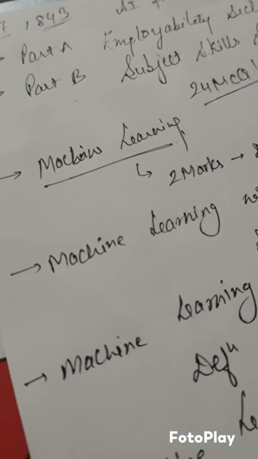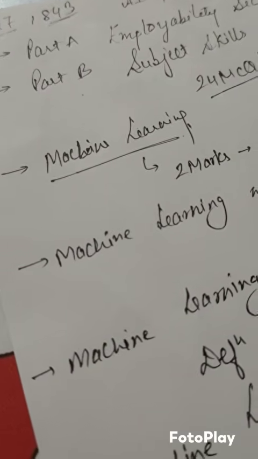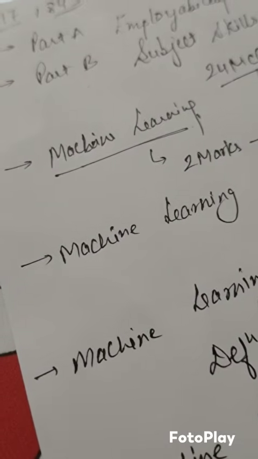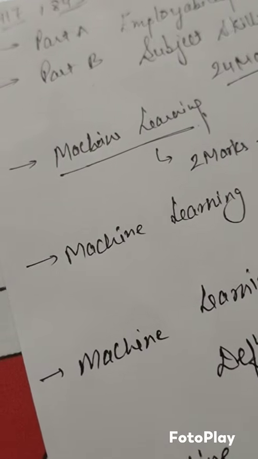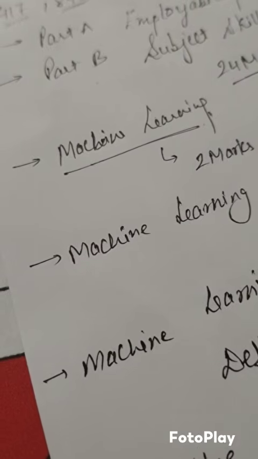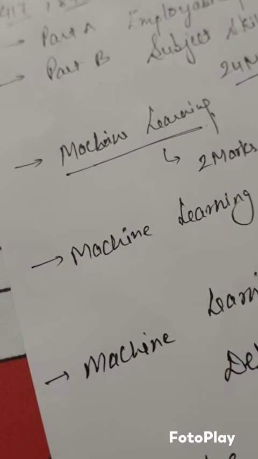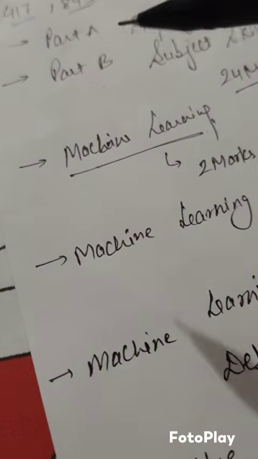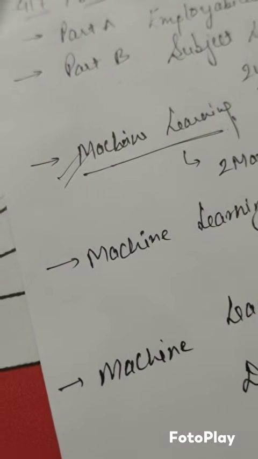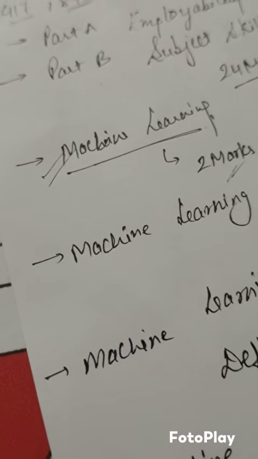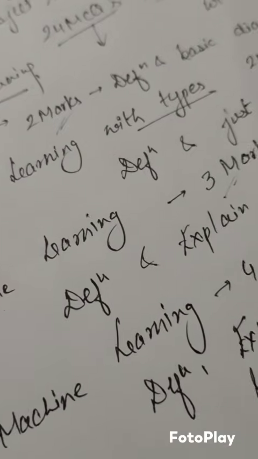So how to attempt your questions accordingly? First of all, you have to check how many questions you know correctly. So attempt your correct part first. After that you can attempt the questions that you know only in a minor way. Taking the example of machine learning, I will tell you how to attempt this question when it comes under 2 marks, 3 marks and 4 marks.